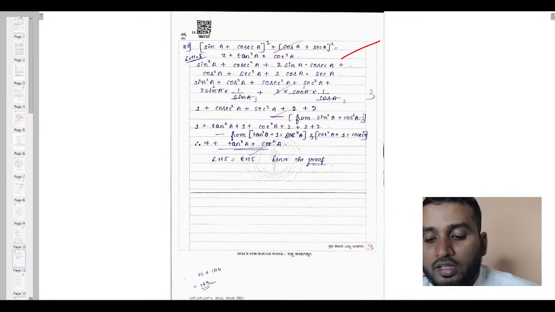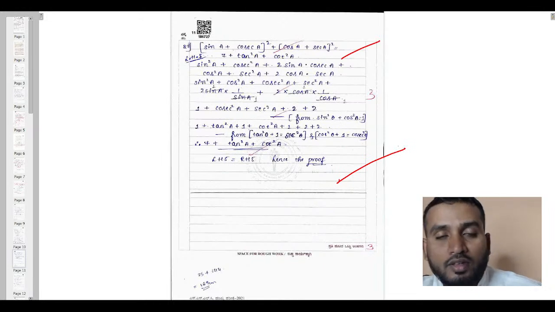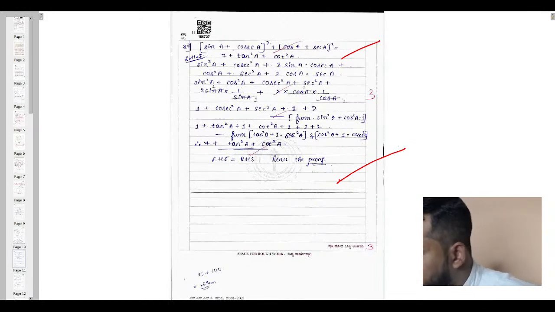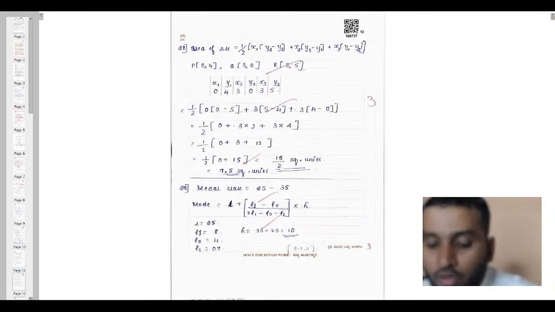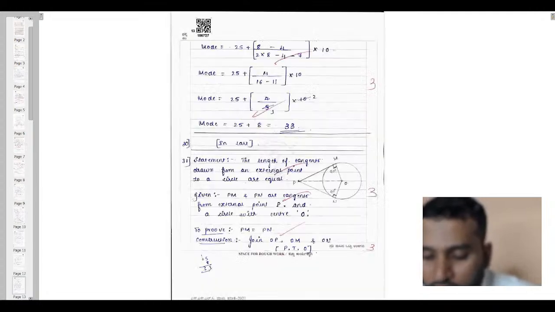Yes, of course, you can see here sin a plus cosecant a whole square plus cos a plus secant a whole square equals 7 plus tan square a plus cot square a. We have to prove. So, the question appeared even here to prove, based on introduction to trigonometry. Got it? And see again, area of triangle and modal class he has solved and he has substituted and he found the mode.